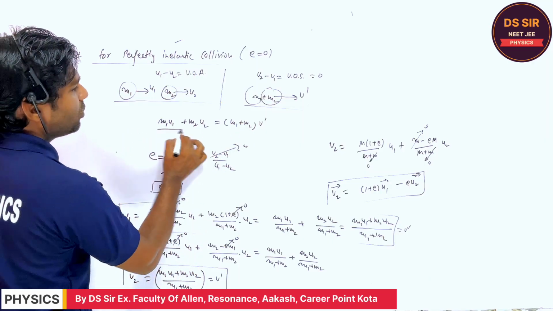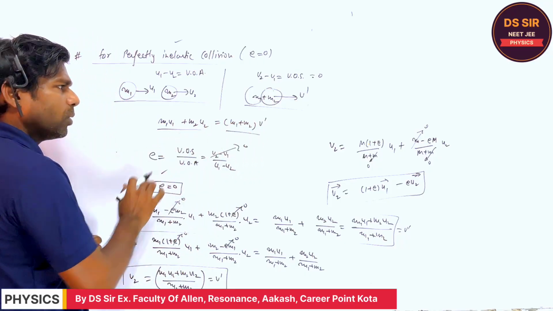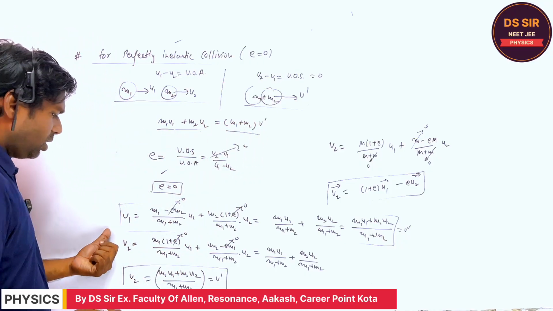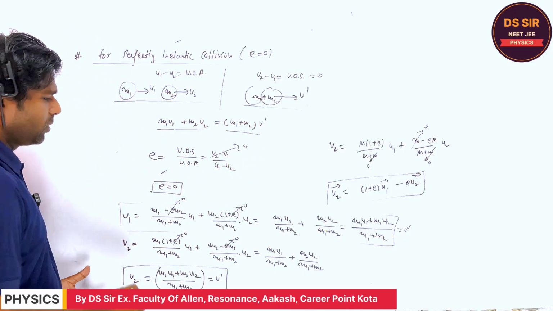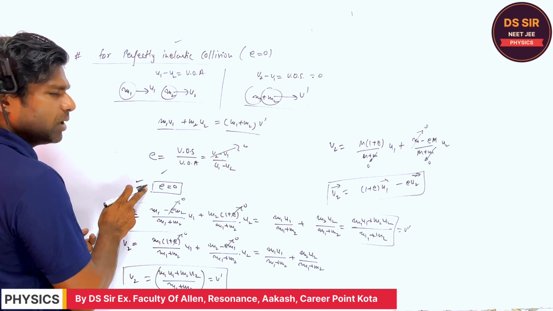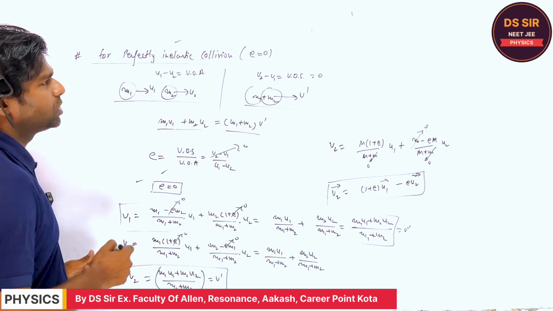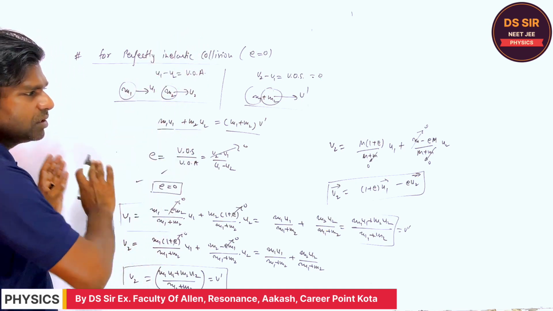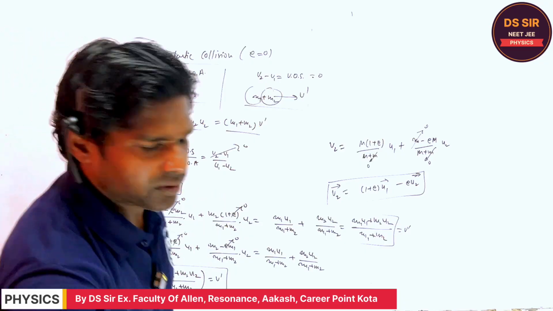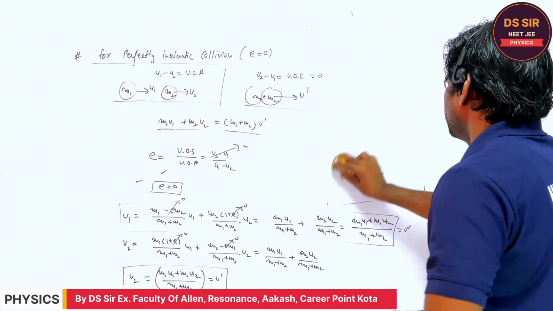Either you can write down the conservation of momentum and get the common velocity, or you can apply the formula, but in the formula you have to put e equal to 0 for a perfectly inelastic collision, when they will move together. Are you getting it?